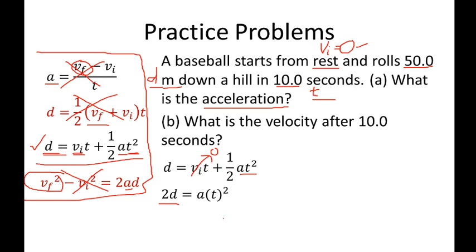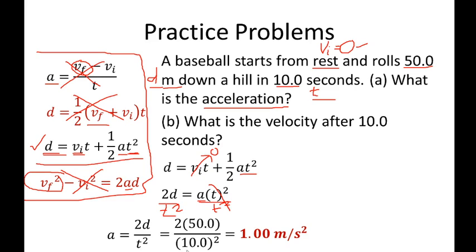And then we are interested in acceleration. So we want to know acceleration, so might as well divide this by t squared. We are removing t squared from this side of the equation because we want to solve for acceleration. So cancel t squared, and we are left with acceleration. Our formula now will be 2d divided by t squared. Substituting values, we have 2 times 50 divided by 10, which is the time, squared. So our answer is 1 meter per second squared.